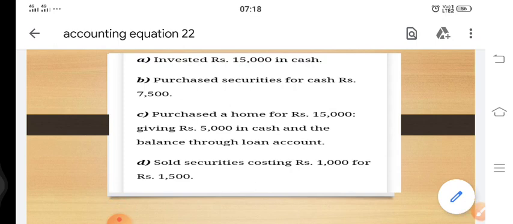And the question, as you can see on the screen, is: invested rupees 15,000 in cash. That means the business got cash of rupees 15,000. So let's check the accounting equation. As we all know, cash is coming into the business, hence it should be added to cash.